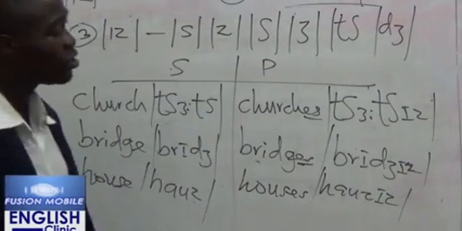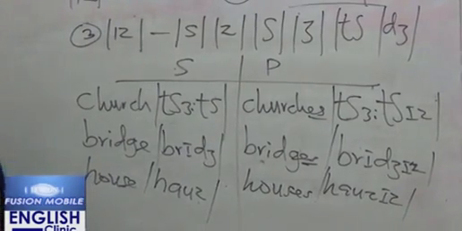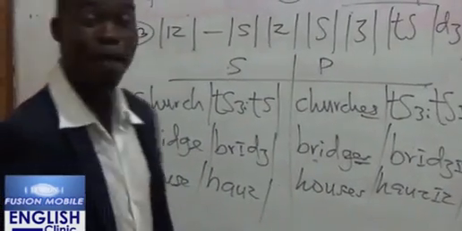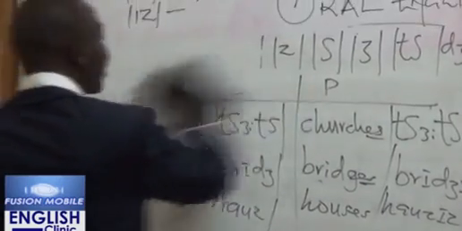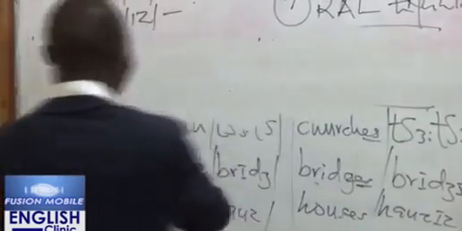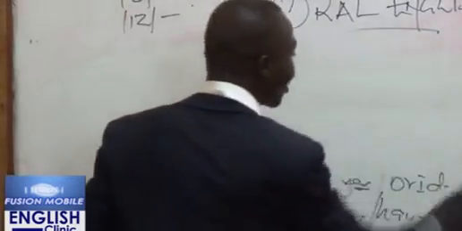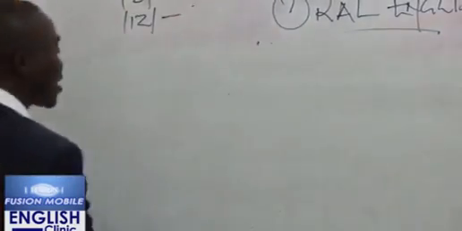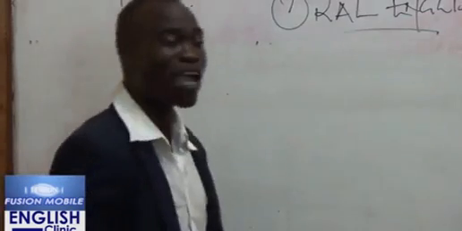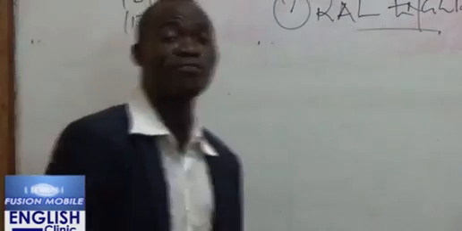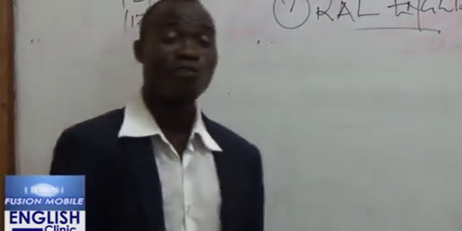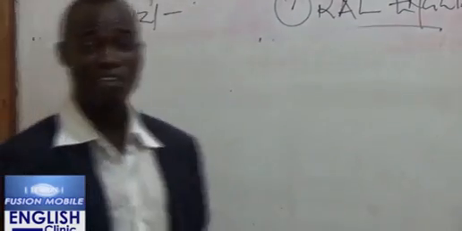So this concludes our discussion about plural markers. Next we go to past tense markers. Just as we have said concerning plural markers, we can make past tenses of words in spoken English. When we want to do this in written English, we have to be mindful of the fact that we have two types of verbs: regular verbs and irregular verbs.